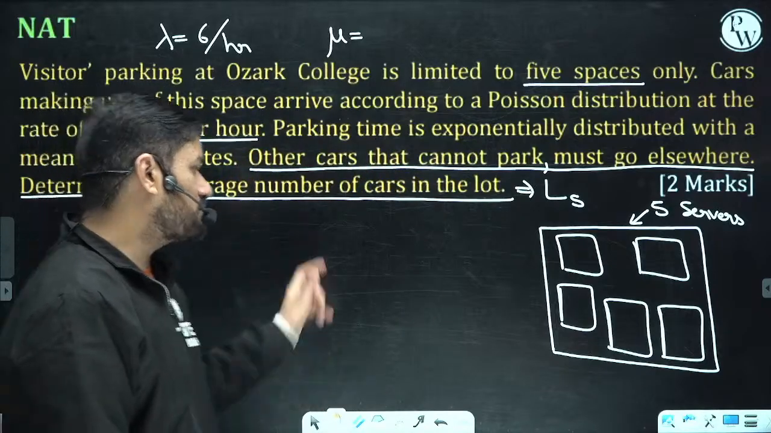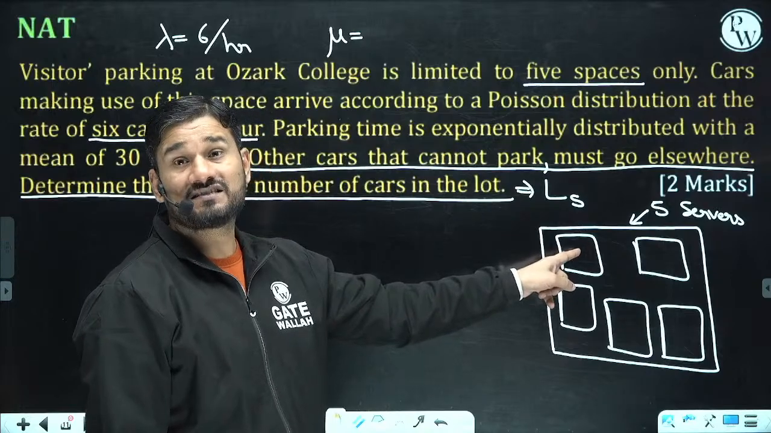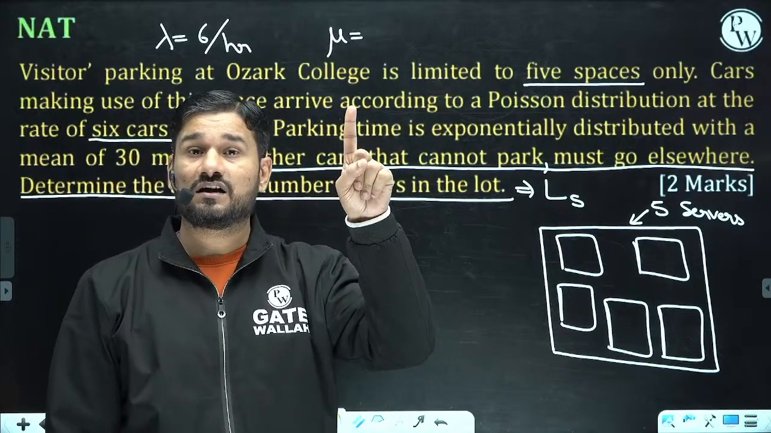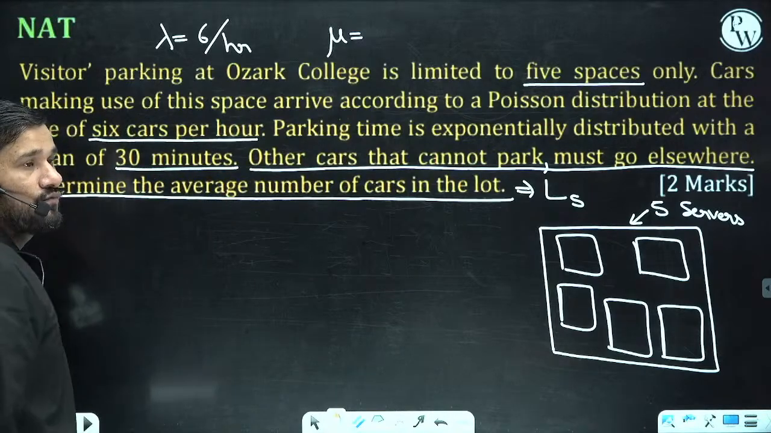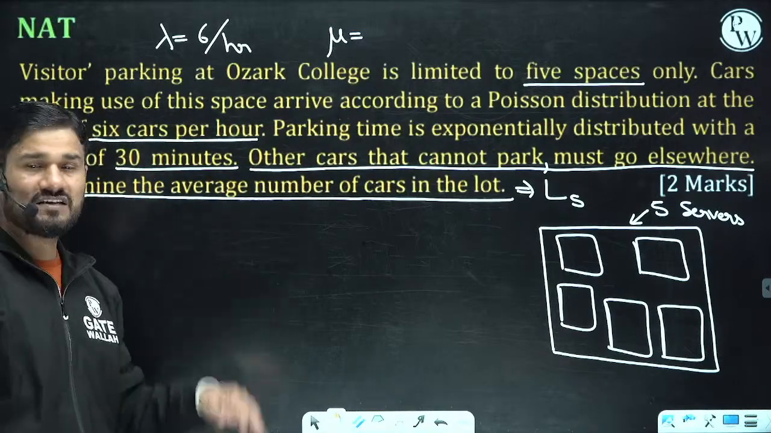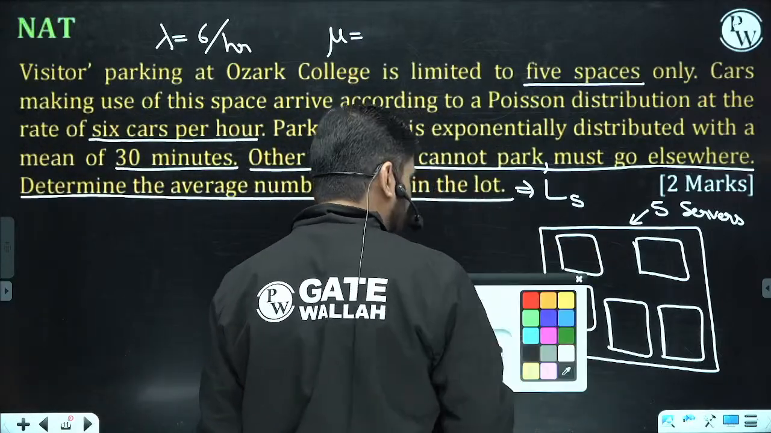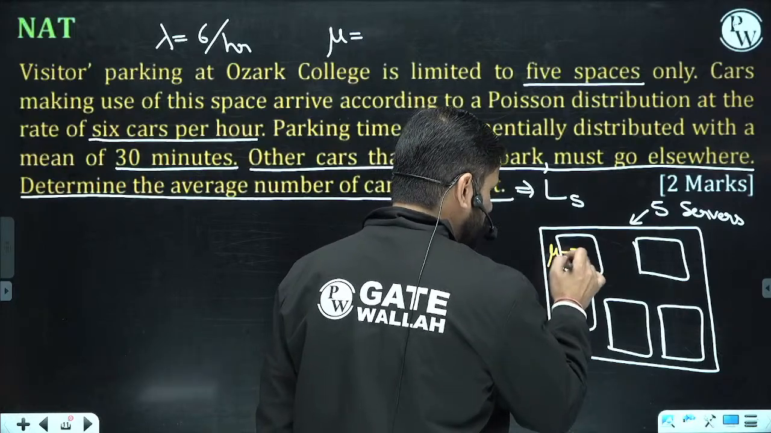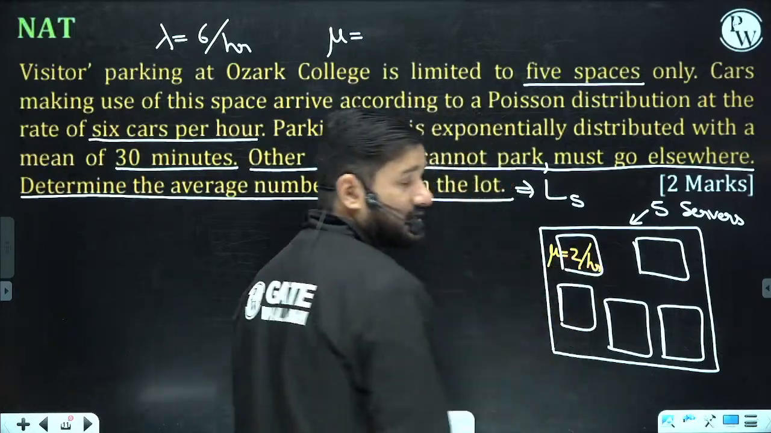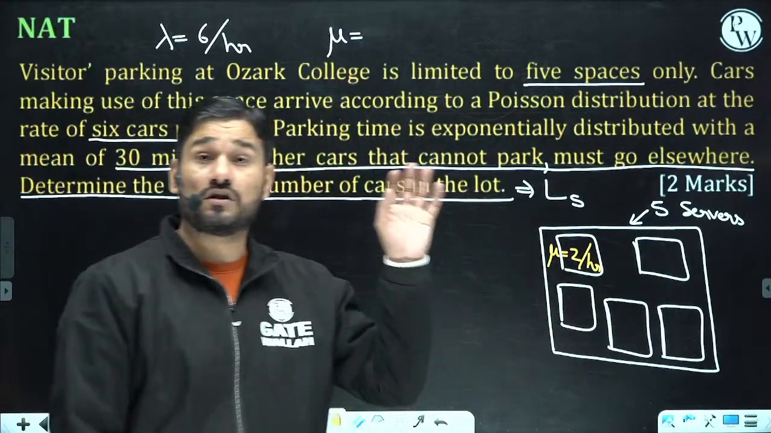Why? Because when the car is coming, let's say every space can serve 2 cars in 1 hour. Why? Because one car is parked for 30 minutes. Are you getting this point? So 30 minutes and 30 minutes, 2 cars can be parked. So what is the mu? The mu is 2 per hour for this, and in a similar way, we have the other four servers also.